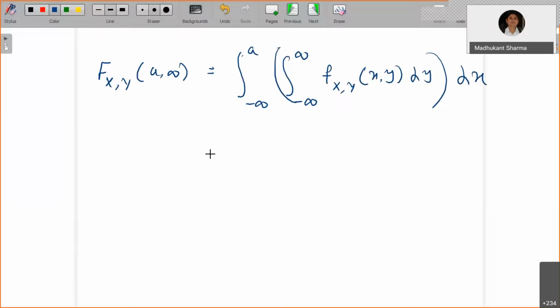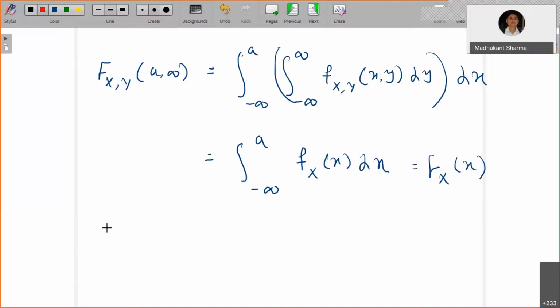This is going to be the integral from minus infinity to a of f_X(x) dx, where f_X(x) is the integral from minus infinity to infinity of f_{X,Y}(x, y) dy.